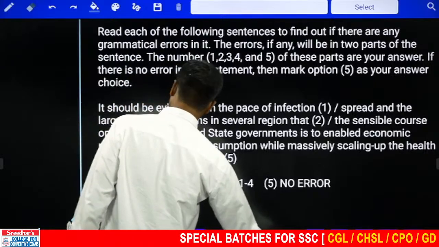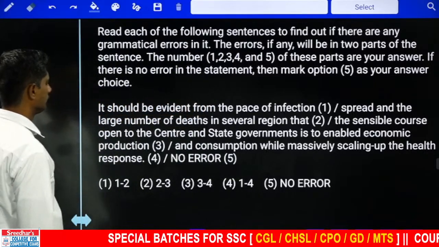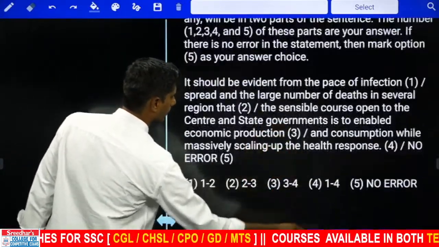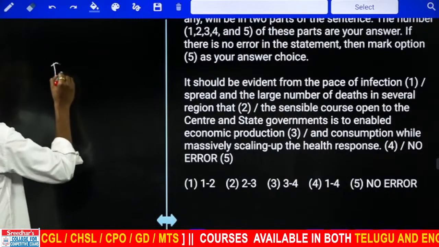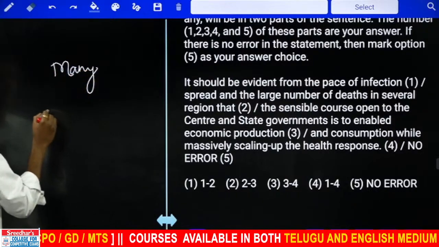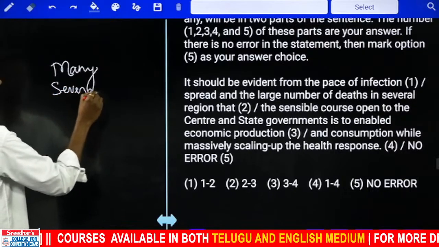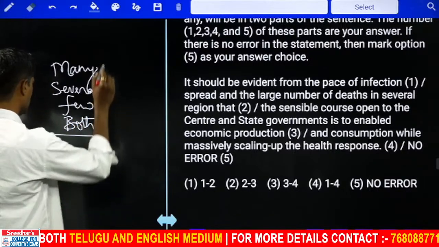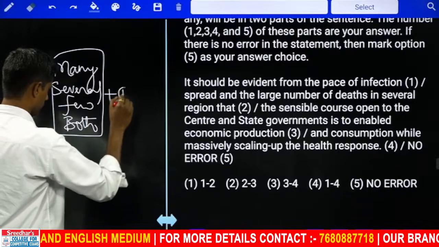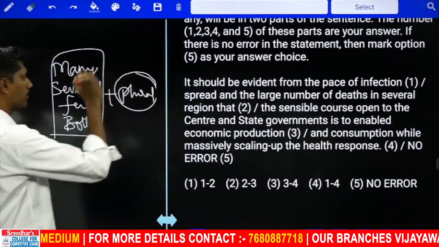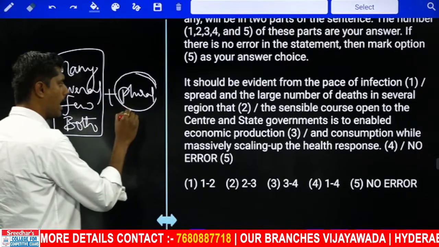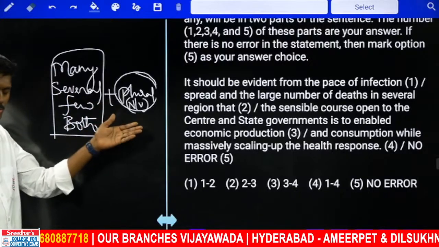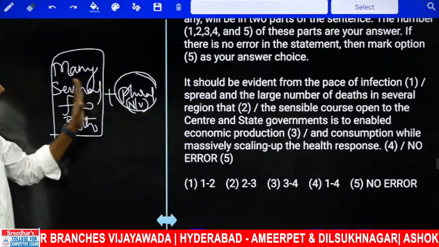Now, if you observe, whenever you take these words, the indefinite pronouns many, several, few, both, after these indefinite pronouns we must add a plural partner. It means you can add a plural noun or a plural verb, but that must be plural.